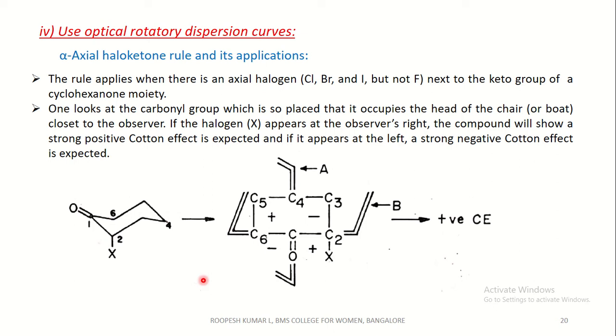One can also project the molecule into 4 quadrants defined by a horizontal plane. This is the horizontal plane, passing through C6, C1 and C2, and this is the cyclohexanone moiety. You can see this carbonyl is here and this is C6, this is C2 and the halogen is attached to the C2 carbon, C3, C4.